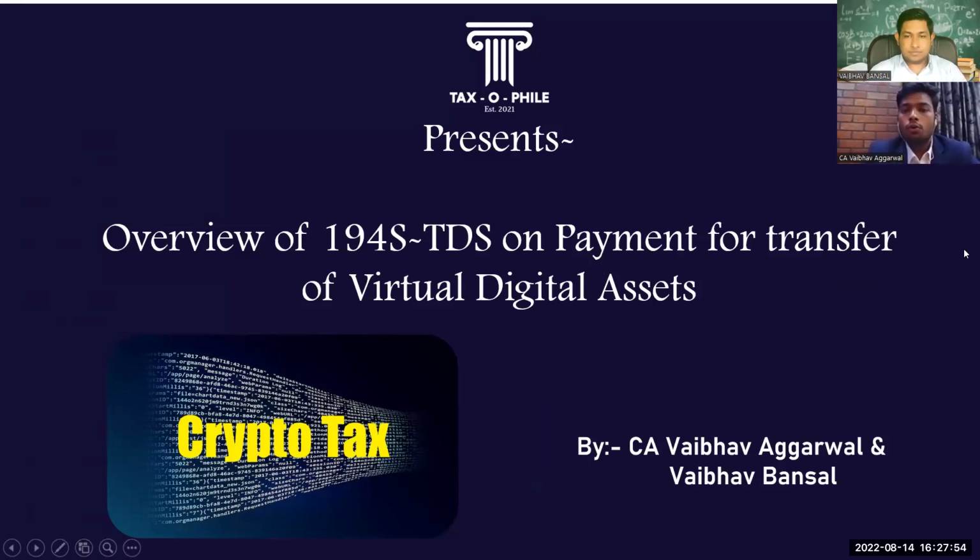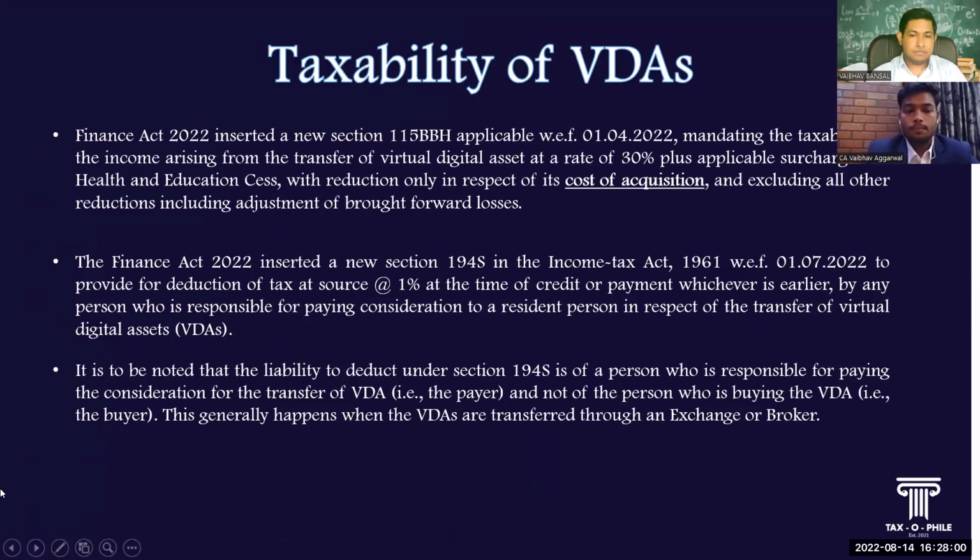Overview of Section 115BBH. The Finance Act 2022 has inserted a new section 115BBH, which is effective from 1st of April 2022, wherein any income arising from any transfer of VDA will be taxable at a rate of 30%.